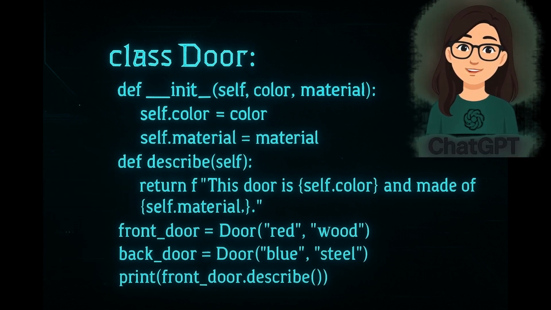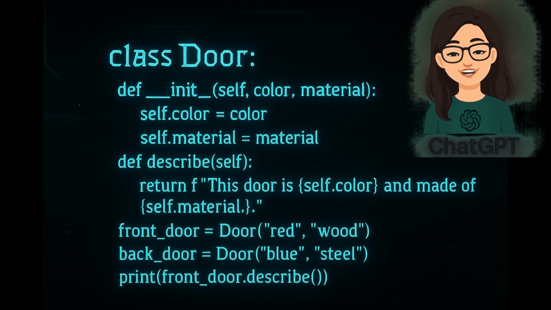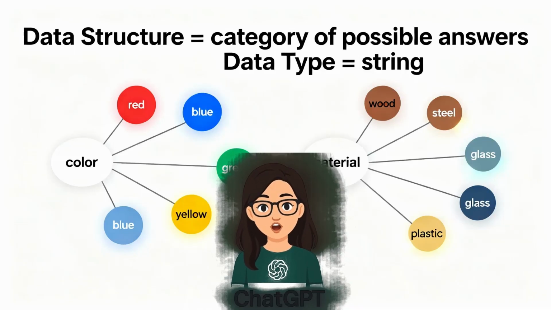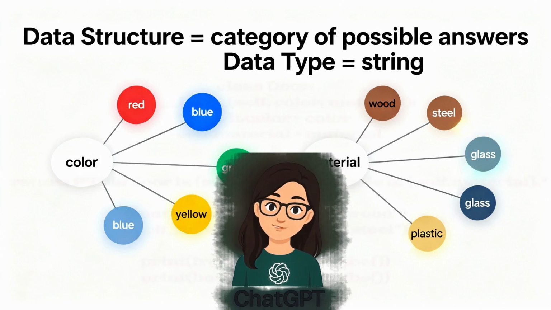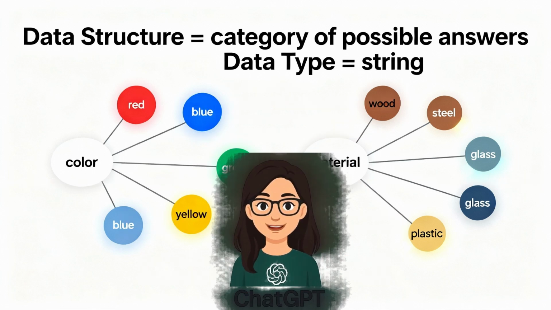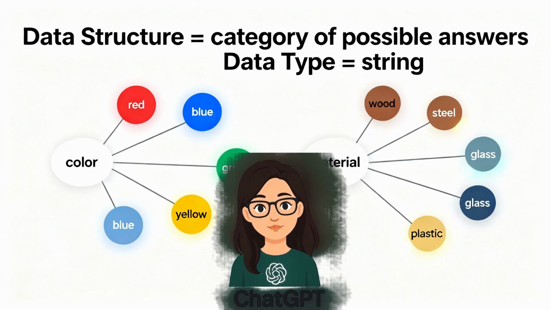Here, the class keyword unlocks a new blueprint. The word self is used to attach data onto each object. For example, self.color equals color writes the color onto the door object, while self.material equals material writes the material. Each object remembers its own data, so one door can be red and wooden, while another can be blue and steel.